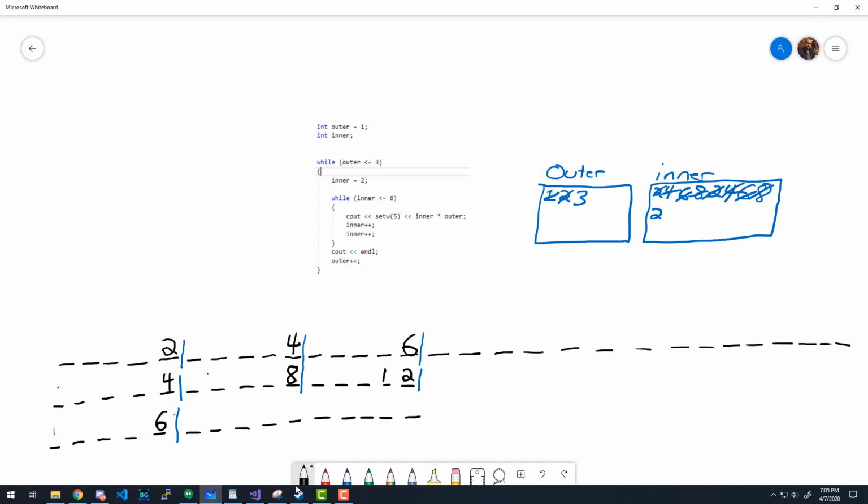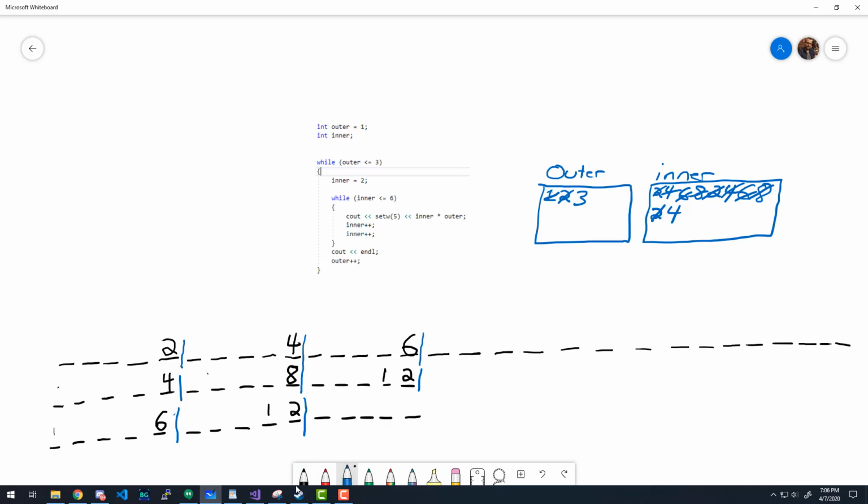And then we do inner plus plus. So we end up with 4 inside the inner variable. And then when we get back to the top, we ask, is 4 less than or equal to 6? Still true. So we go in and set W of 5. So right there, make a little mark for myself. And then we do inner times outer. So that becomes 3 times 4, which is 12. So we write our 12 like so.